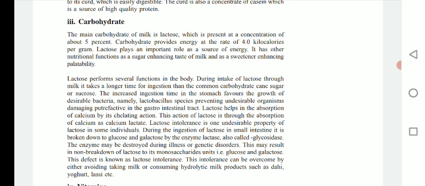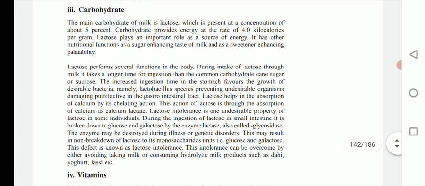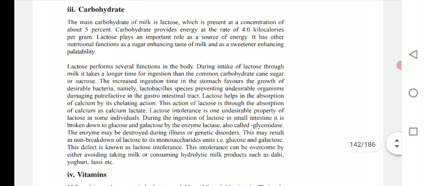Lactose plays an important role as a source of energy, and it has other nutritional functions as a sugar enhancing the taste of milk and as a sweetener enhancing palatability. You find that milk is somewhat sweet in taste, and that sweetness is basically due to the presence of lactose sugar in milk.